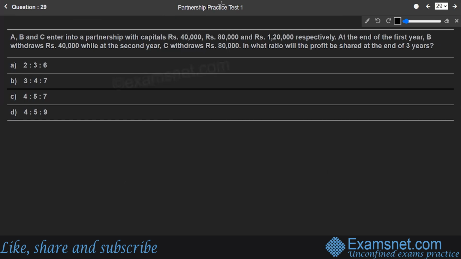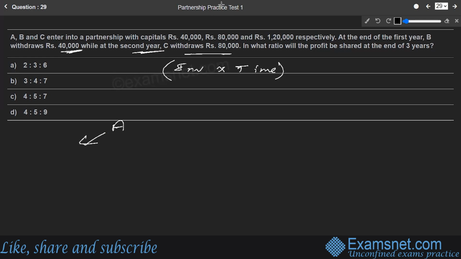Now, A, B, and C entered into partnership with capitals of 40,000, 80,000, and 1,20,000. At the end of the first year, B withdraws 40,000, while at the end of the second year, C withdraws 80,000. So we are going to stick to the fact that investment into time will be the ultimate thing to find the profit share. Let us begin with each and everybody.